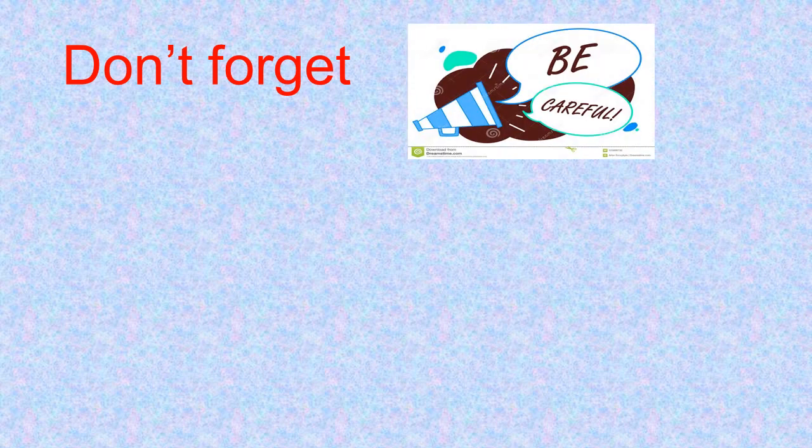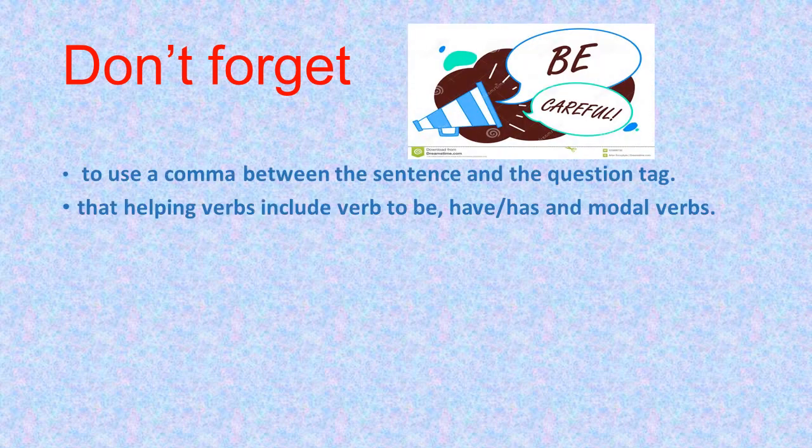Okay, what if we are using the pronoun I and the sentence is positive? If I'm using the pronoun I, of course, and the sentence is positive, I'm expecting the question tag will be in the negative form. So what are we going to do? In that case, we can use the verb are instead of am in order to form a negative question tag.